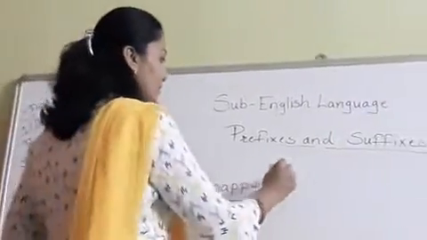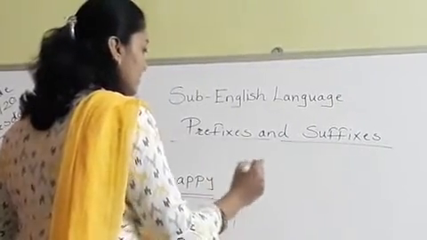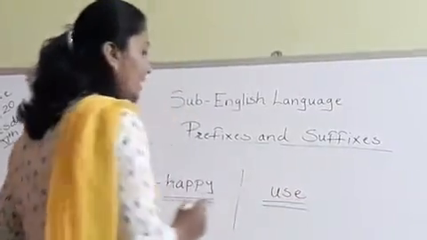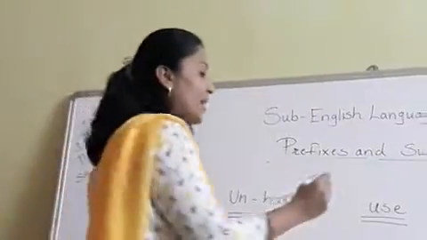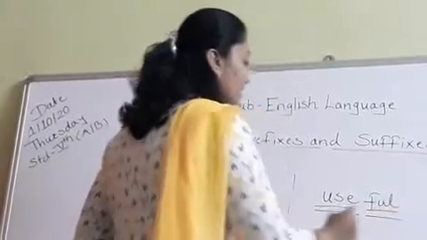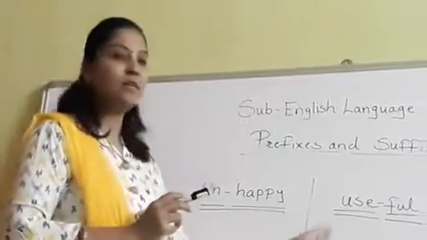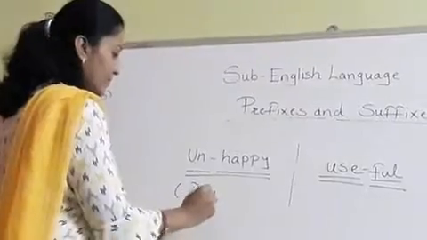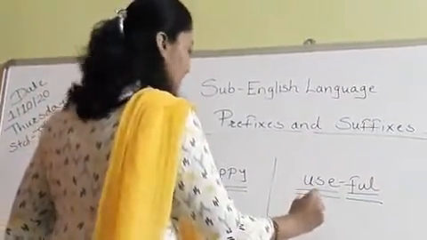Then suffix. What is the meaning of suffix? Suffix is when I am using this word use. Okay. Use is the primary word, basic word, and when I am adding some words after this word, then it becomes the suffix. Okay, it becomes the suffix. So this is the example of prefix, and this is the example of suffix.